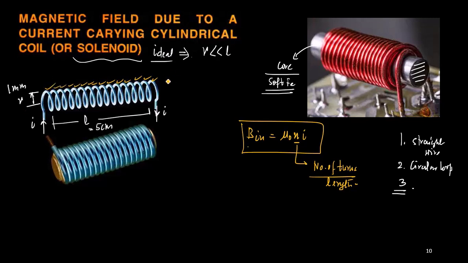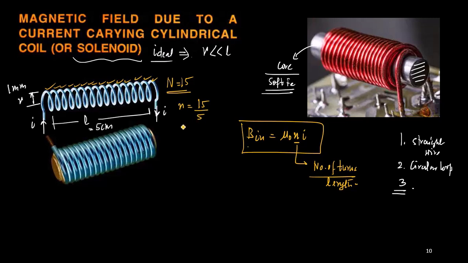Let us say 15 turns, so capital N is 15. Let us count it. Let us say I got 15 number of turns. So the total number of turns is 15. And what is the length? The length is 5 centimeter. Now we define a small n number that is equal to 15 divided by 5 centimeter.